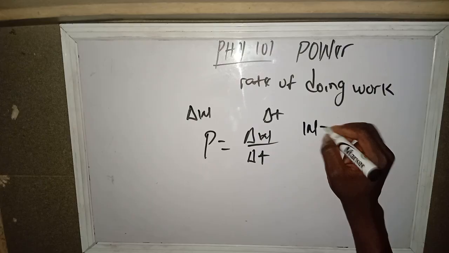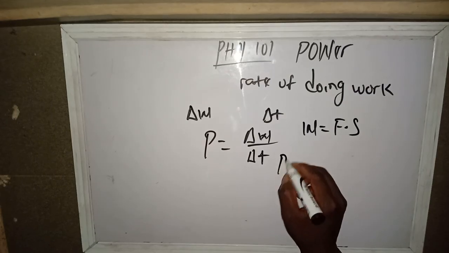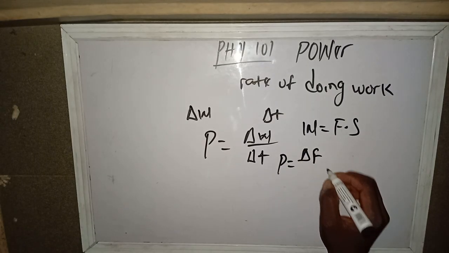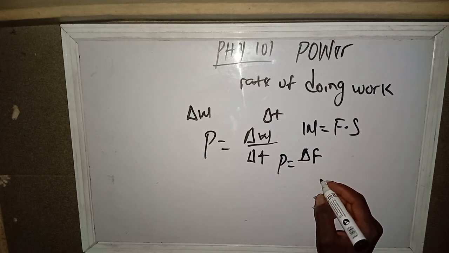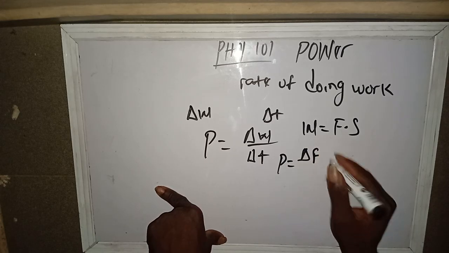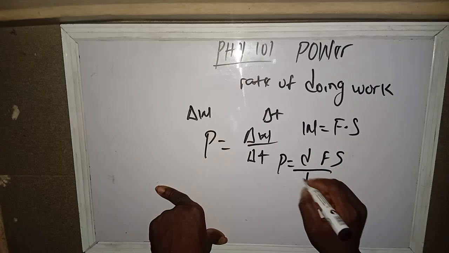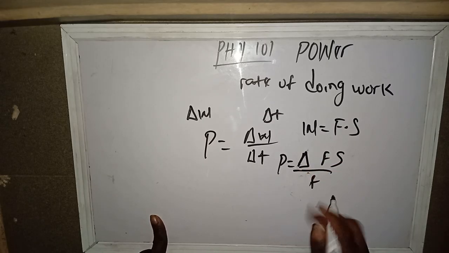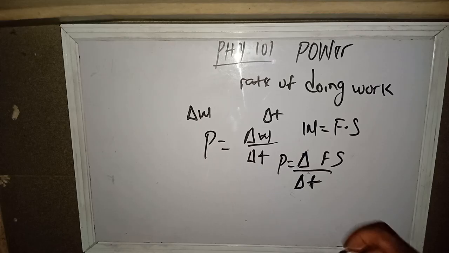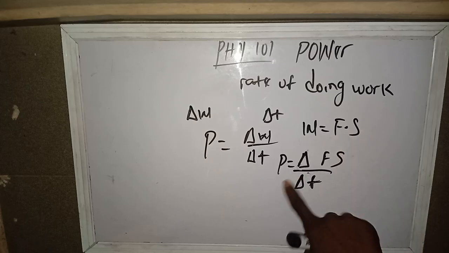And we are familiar with the fact that W equals force times what? Displacement. So we can replace our power with change in F times displacement over what? Over dt. I can still use change, there's no problem. Are we clear with that? Since we have change in W, and since W is force times displacement, then we have this change in force times displacement over what?